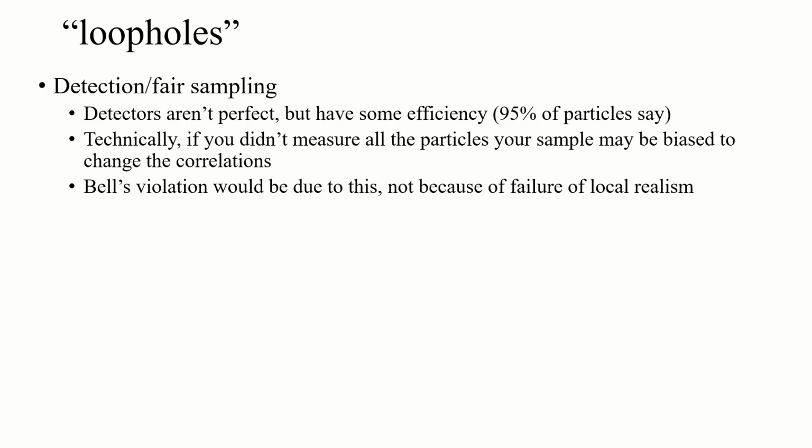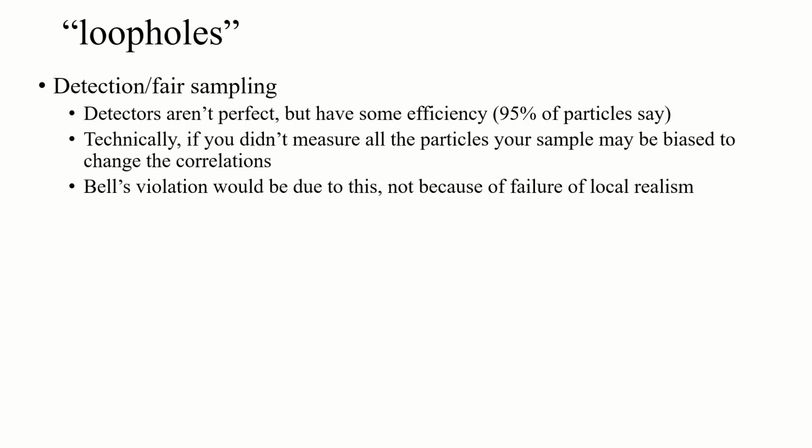And an argument can be made that, even though no experimenter meant to skip samples and it was totally random, that doesn't mean it was a fair sampling of all of those entangled photon pairs, right?